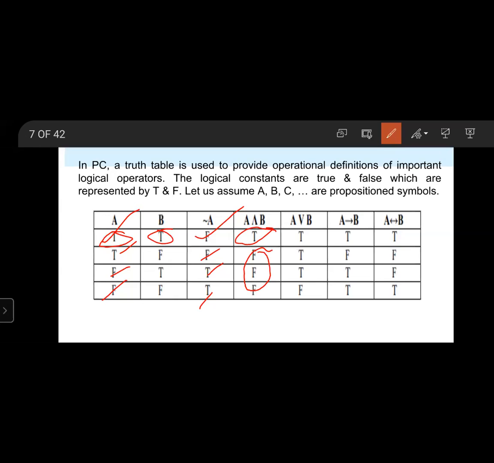A true, B true, then A and B is true. A true, B false, then A and B false. A false, B true, then A and B false. A false, B false, then A and B is false.